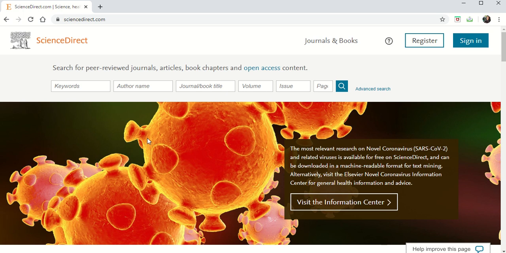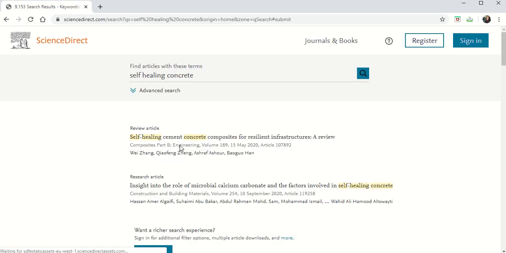Okay, so if you're just a beginner, you can start typing your keyword here. Let's take some keyword here. Since I'm a civil engineer, I'll write self-healing concrete. Okay, this is what my area of interest is about. So I have just given self-healing concrete and I'll give a search. Okay, let's see what happens.